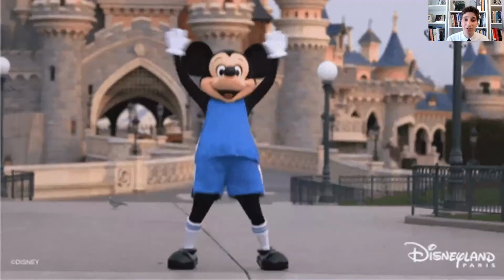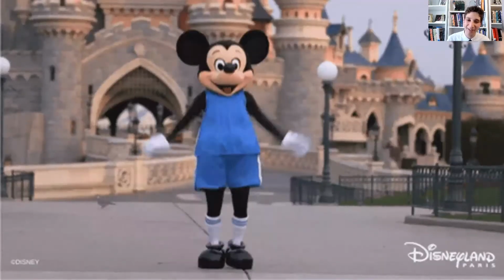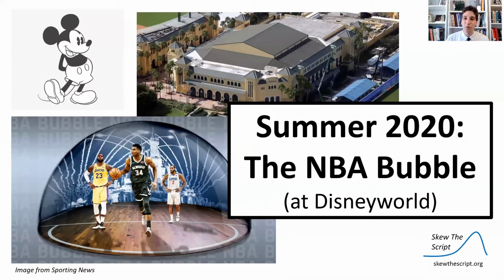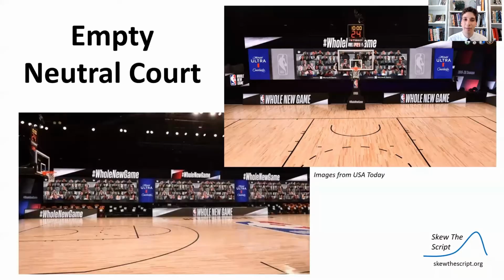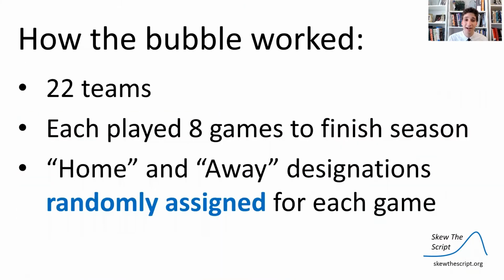And so the NBA season seemed canceled. But then, out of nowhere, there was an unlikely hero that emerged. Yes, Mickey Mouse and Disney World. In summer 2020, they opened up a court at Disney World for the NBA players to play in the bubble. All the coaches, players, and staff were tested for COVID-19, and upon a negative test, they were able to come to the bubble and play one another in televised games on a neutral court. So they all played on this empty court that had no team logos on it, no screaming fans, just pure basketball with a net and courts and the teams there.